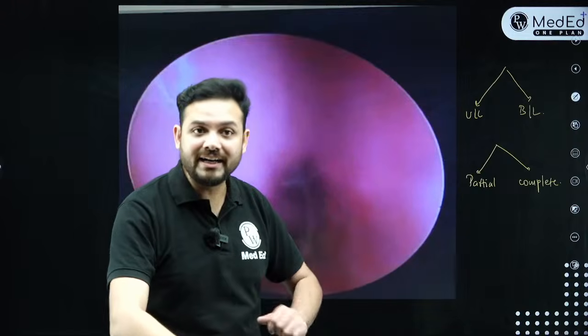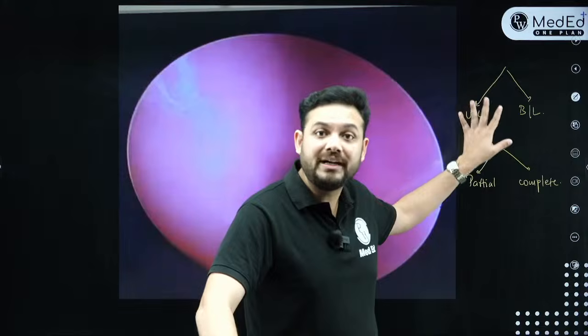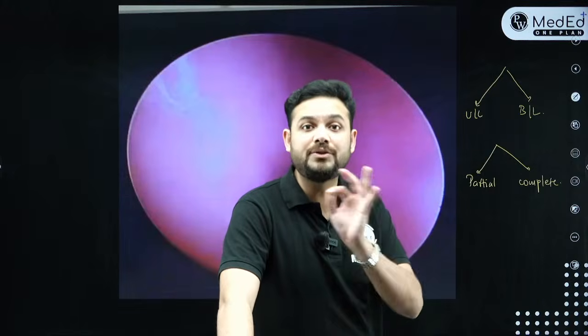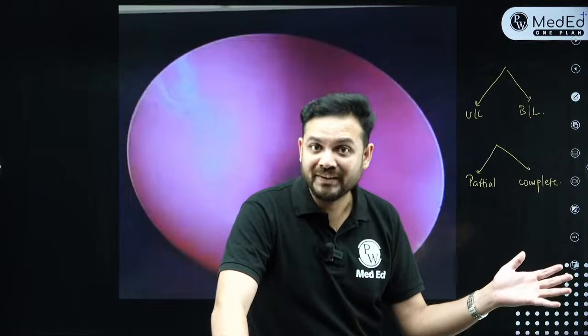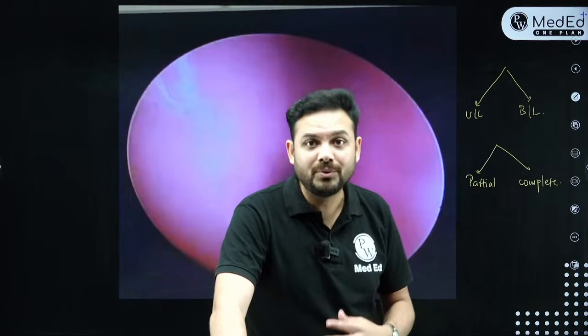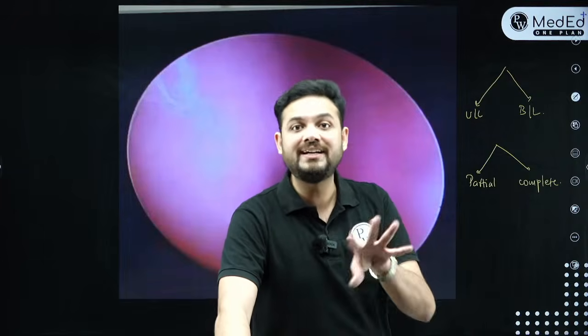Because in complete atresia there is no place at all to breathe. So what is better, unilateral or bilateral? Obviously unilateral is better. So most cases of unilateral choanal atresia go unnoticed. They are asymptomatic since birth. Why? Because at least the baby is breathing from one nostril. One nostril is closed from behind, doesn't matter.